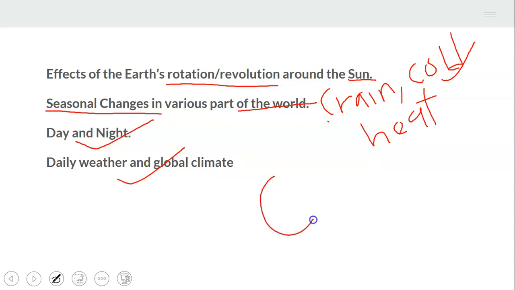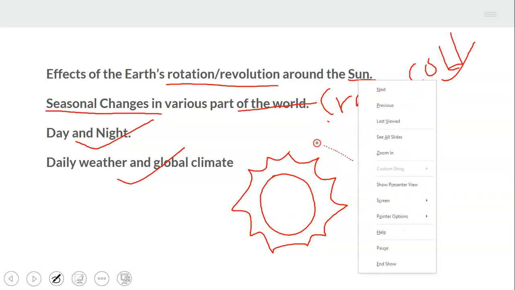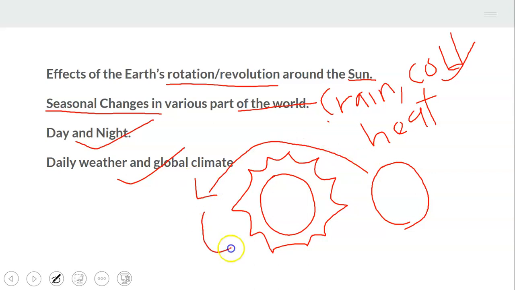So Mr. Sun is just something like that, while we have our planet Earth going round the sun.